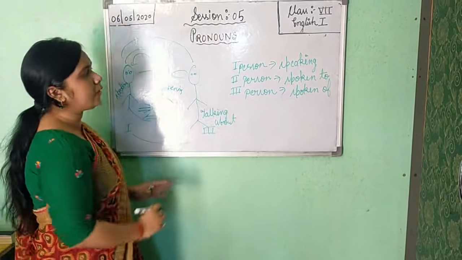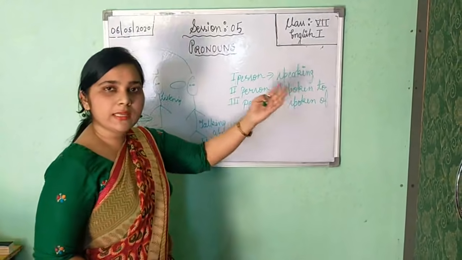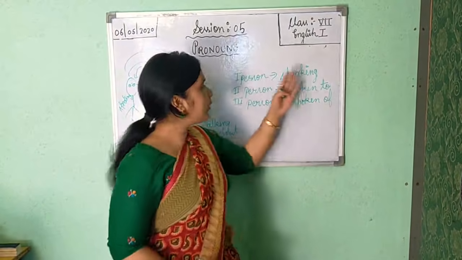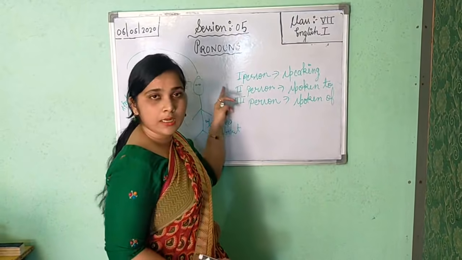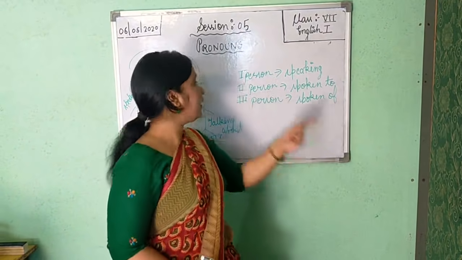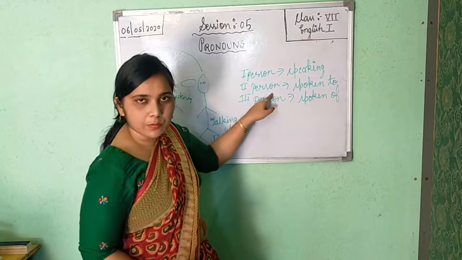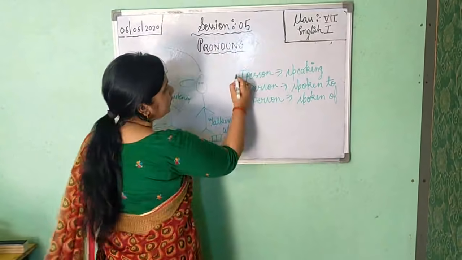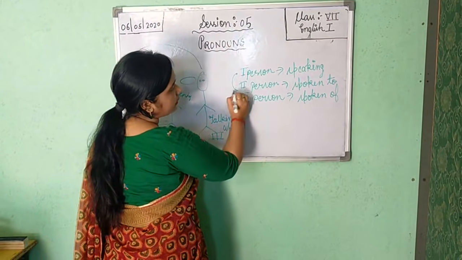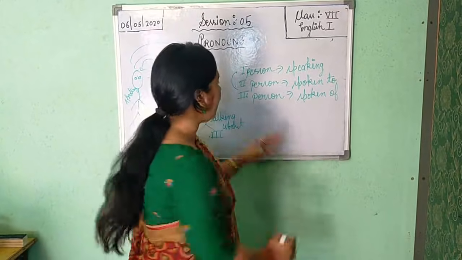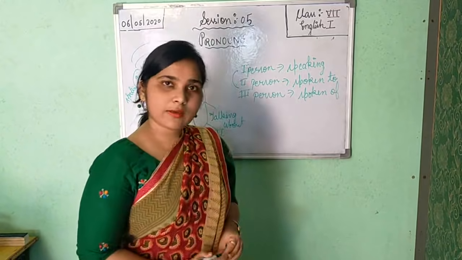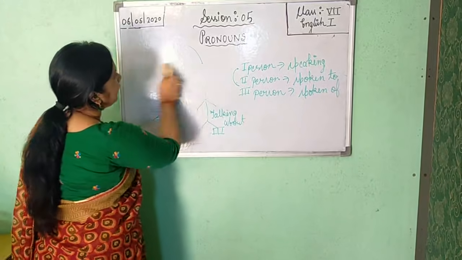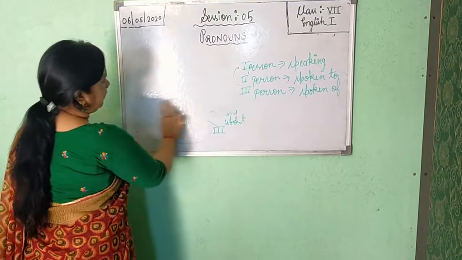I think this is clear to you. The person who is speaking is the first person. The person who is spoken to, to whom he is speaking, he or she is the second person. The third person is the one about whom these two persons, the first and second person, are talking. That is your third person. So in personal pronouns you will get three persons.